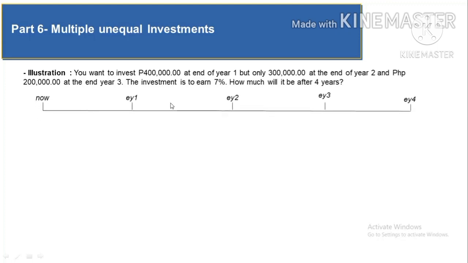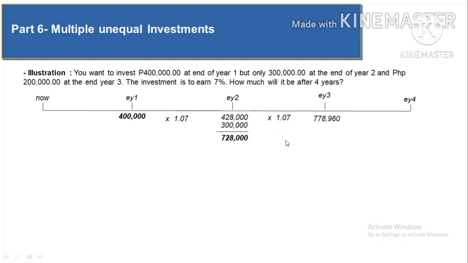So let's prepare a timeline for 4 years. In this particular problem, 4 years is equivalent also to 4 periods since there is no mention about quarterly, semi-annually, and etc. So now, at the end of year 1, you're gonna have to make an investment of 400,000, and then it will grow to 428,000, and then the second investment will be added. You will have 728,000 times 1.07.